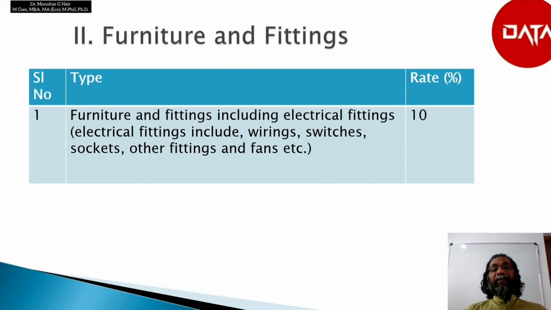Then the rate of depreciation for furniture and fittings. It is furniture and fittings including electrical fittings, which includes wirings, switches, sockets or other fittings and fans, etc. The rate of depreciation is 10%.